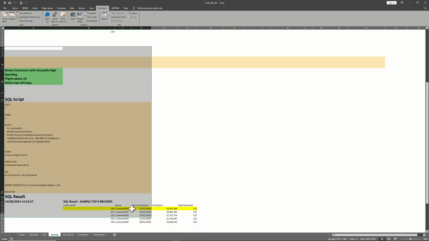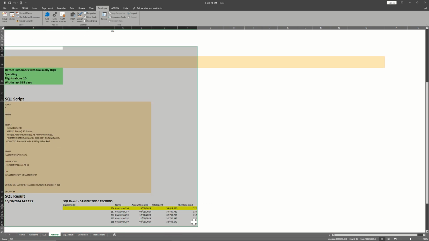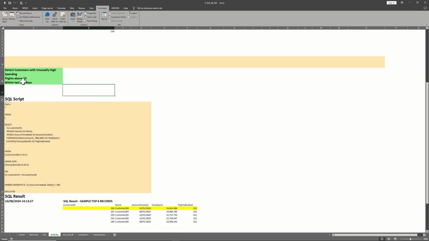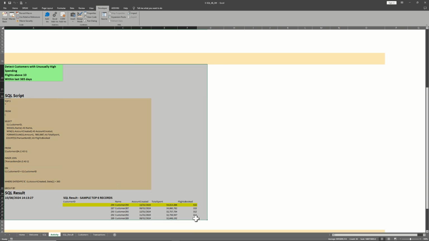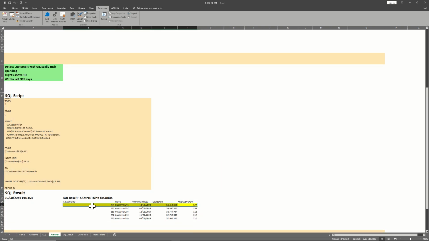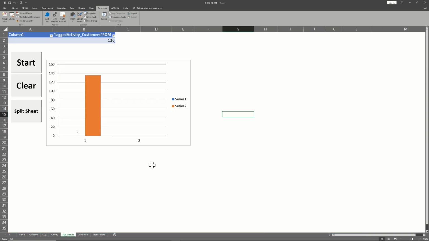Then below this, we got the list of the customers affected, where the criteria was also the same as above. As you can see, I colored this out to say, wow, this particular customer has really done lots of flights. Like I said before, it could be clear fraud going on there, or it could be legitimate reasons.